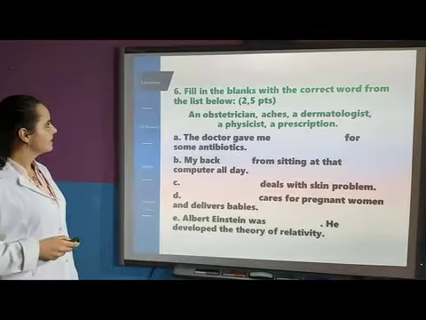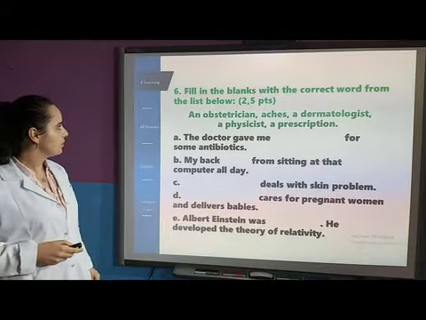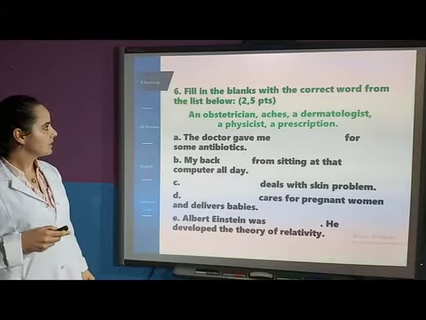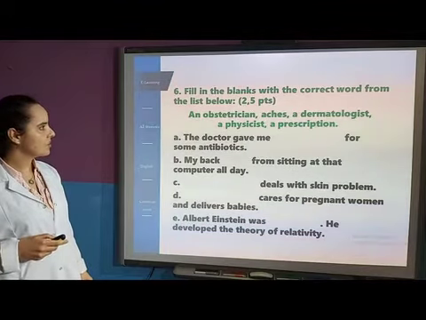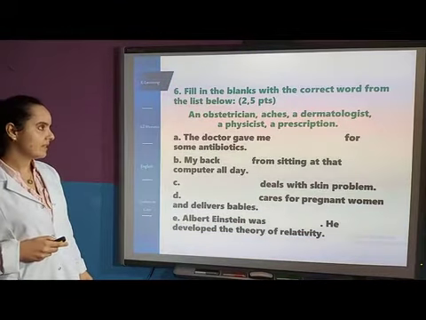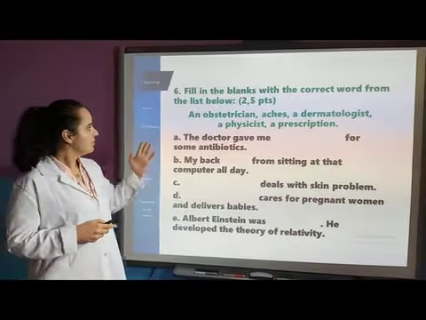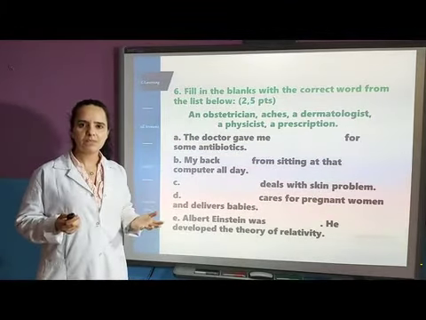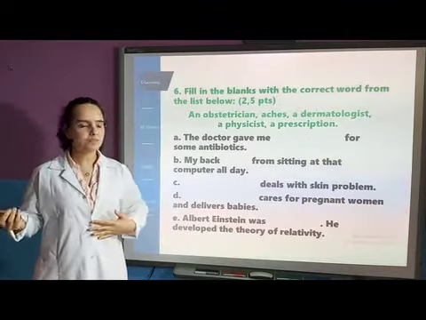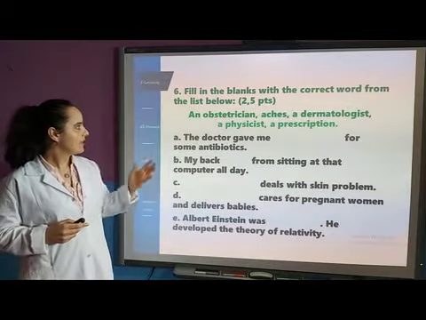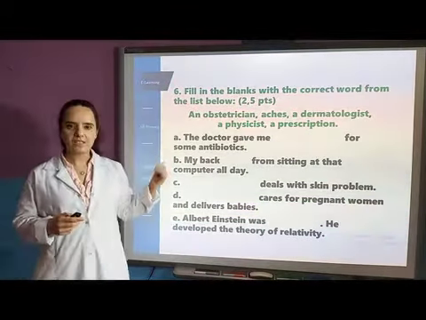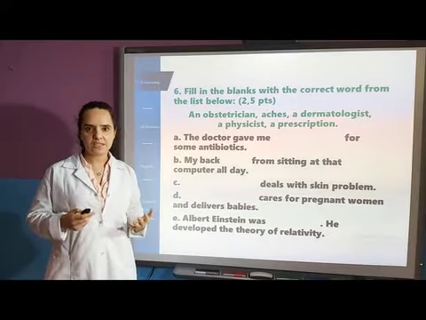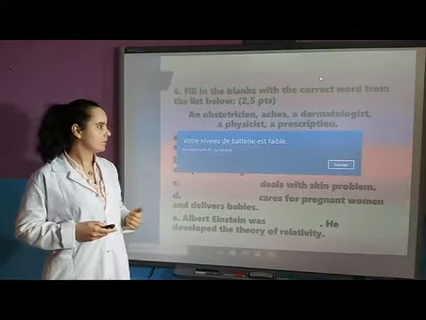Exercise number 6. Fill in the blanks with the correct word from the list below. An obstetrician, eggs, dermatologist, physicist, and prescription. So first, what does it mean, obstetrician? You know, in medicine we have different specialities, sorry. Okay, and obstetrician is a doctor that is specialized in pregnancy and childbirth.